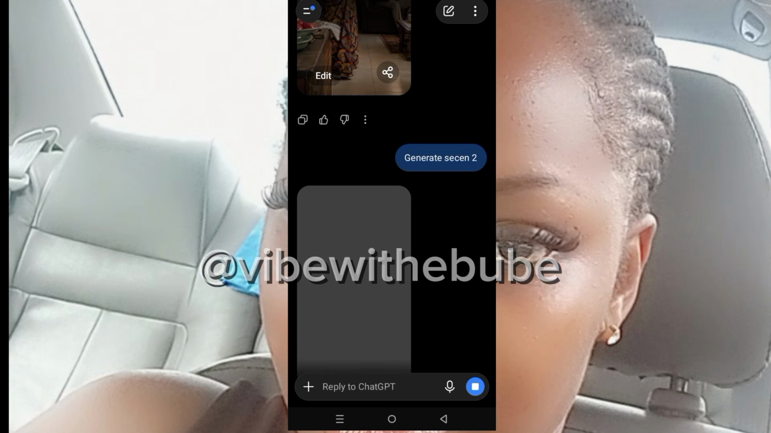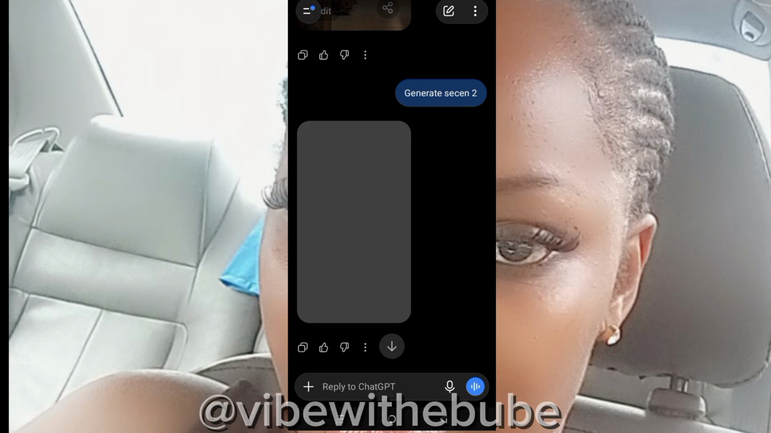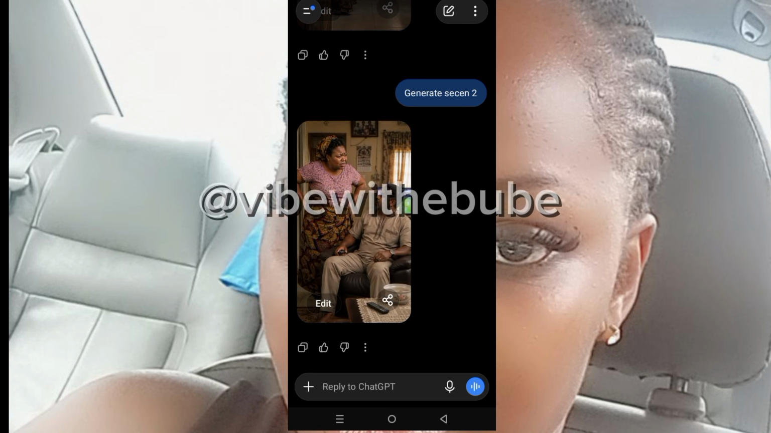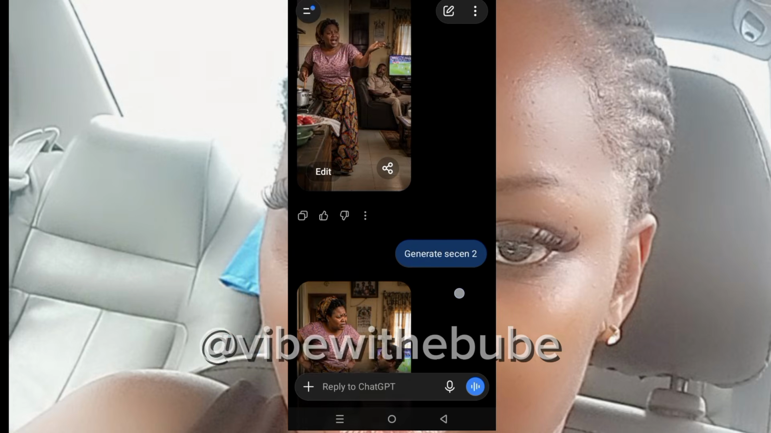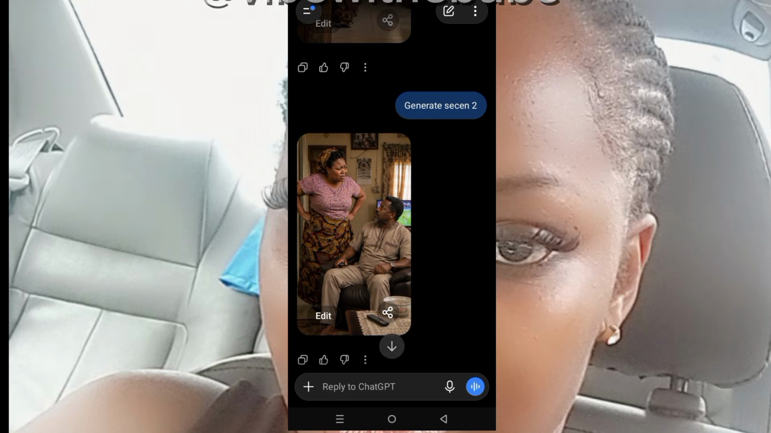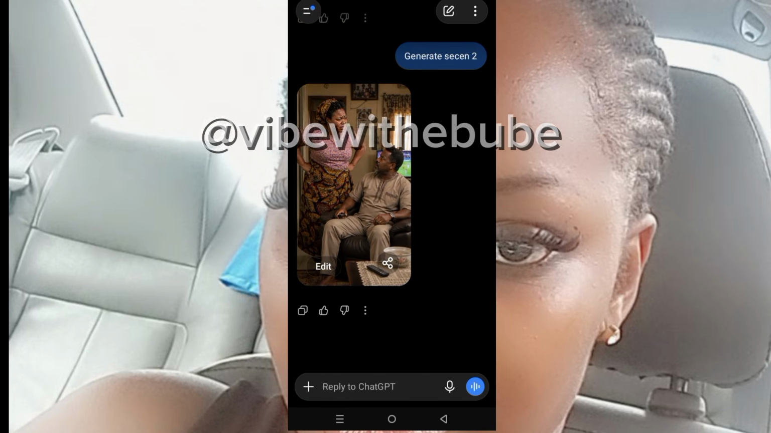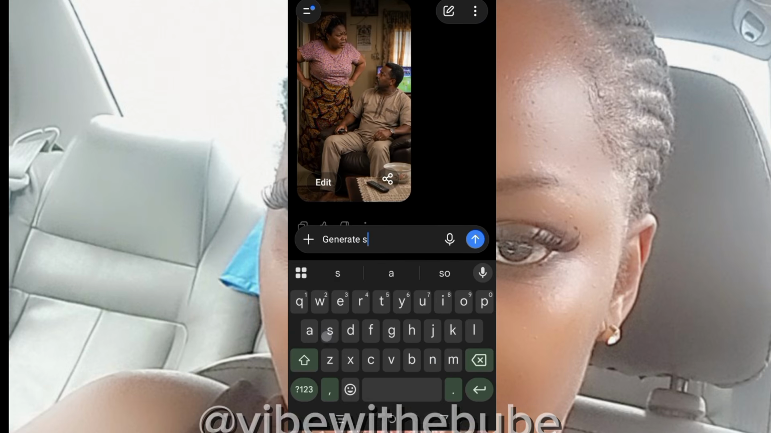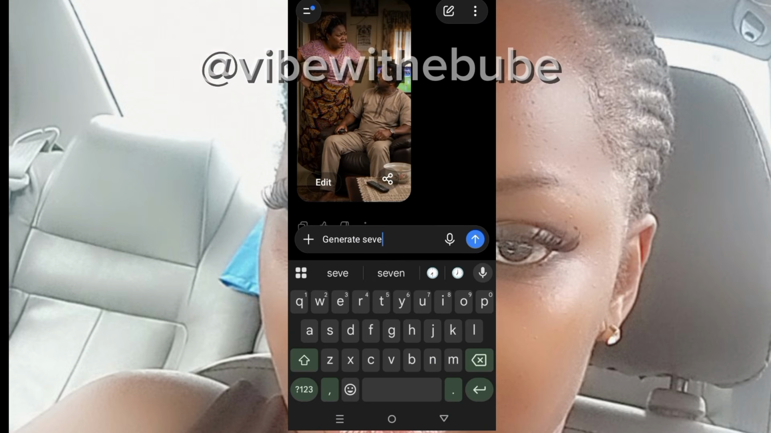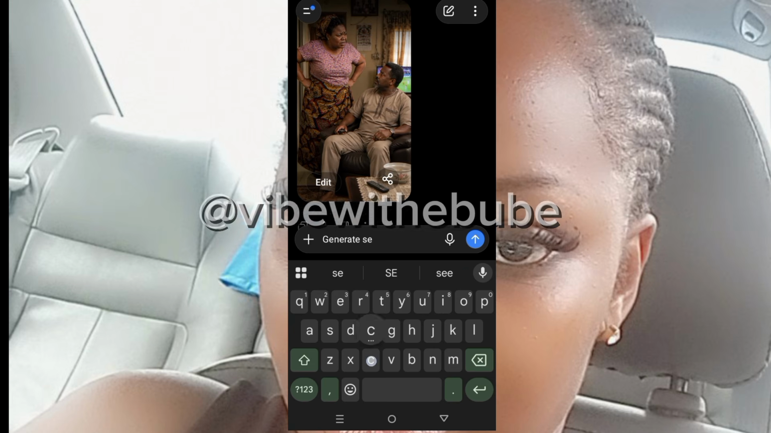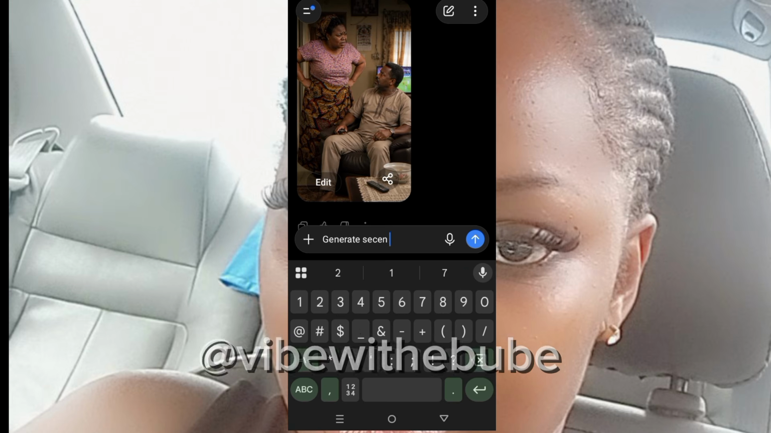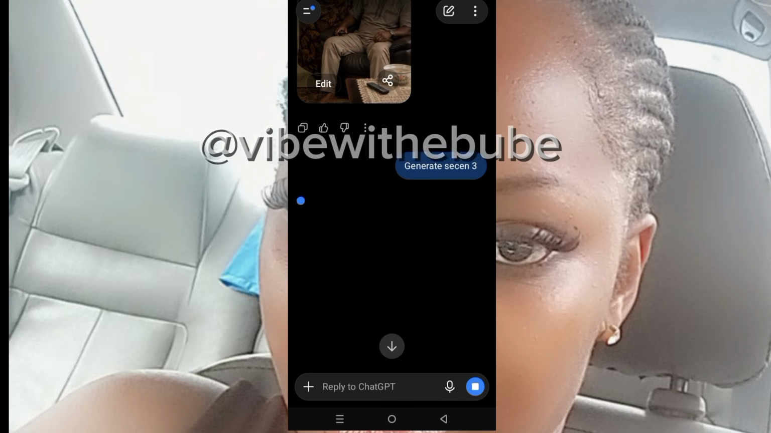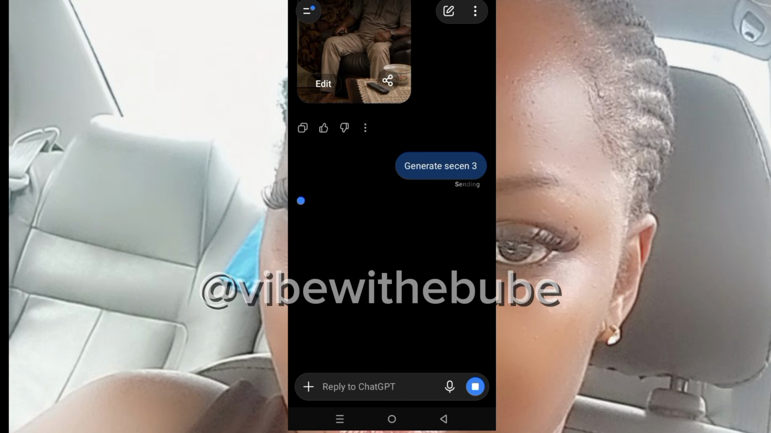So guys, like this our second image is getting ready. Do you see it? Do you see everything? This is very awesome. So I still go ahead to generate my scene 3. You see how I'm generating it one after the other, so that the app will not combine everything for me. That's why I said if you're using ChatGPT to generate your images, please kindly generate them one after the other.